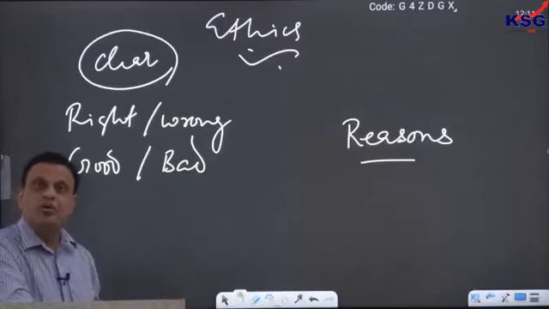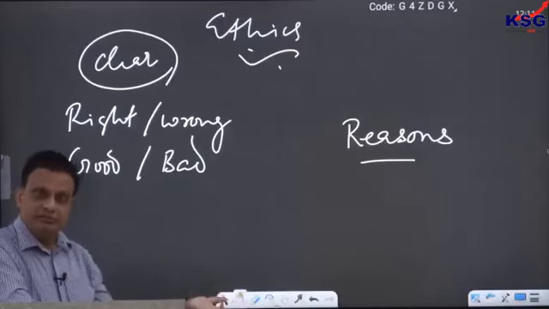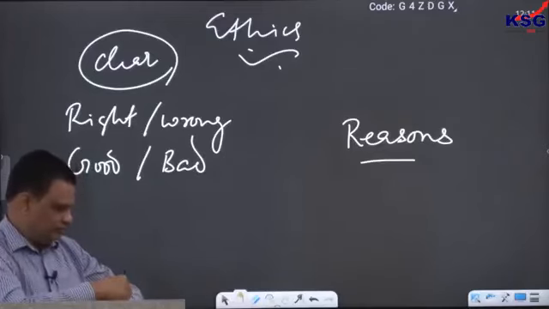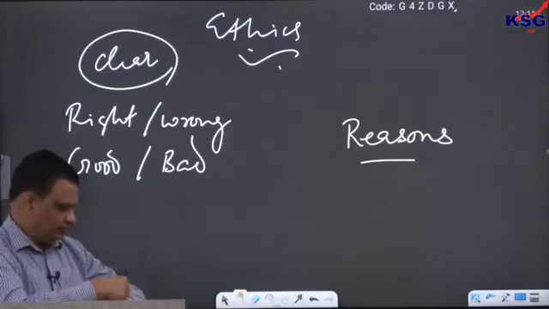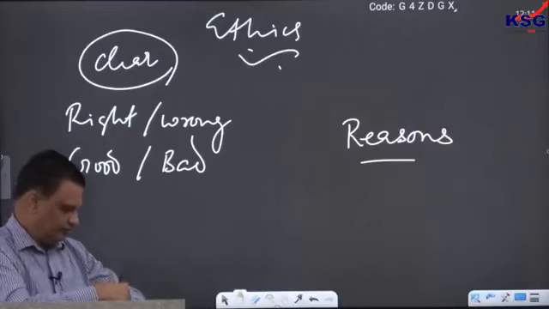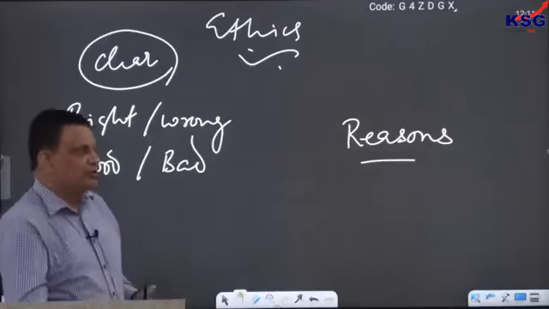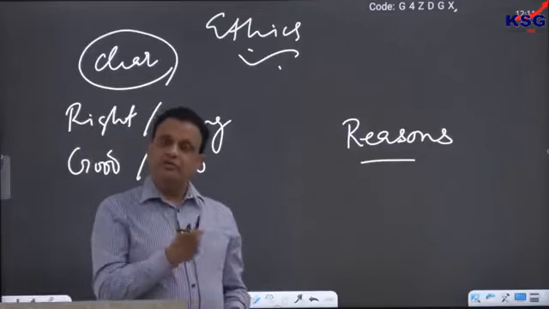But ultimately, what did we do? We also killed him. That was the death penalty, capital punishment. So ultimately capital punishment is also a killing. We also killed him.